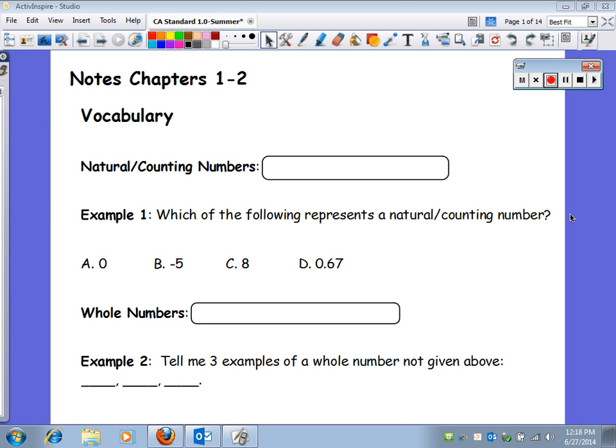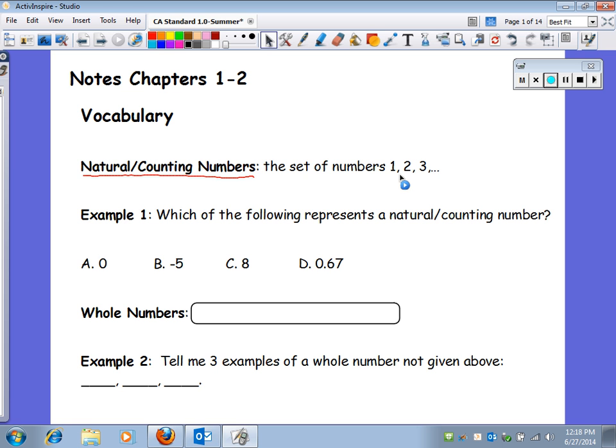The first vocabulary would be natural or counting numbers. Those are basically the same; they call them the same thing. What those are would be the set of numbers 1, 2, 3, 4, 5, 6. Those are all numbers that are just starting at 1 and counting straight up. Whole numbers, no decimals, no fractions.